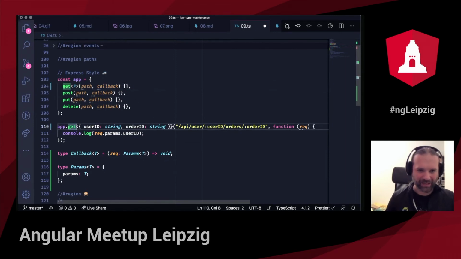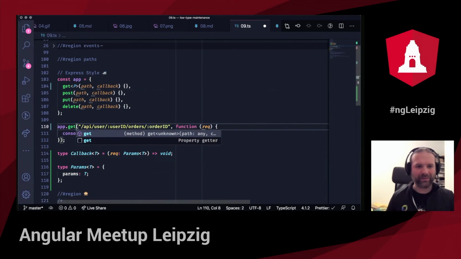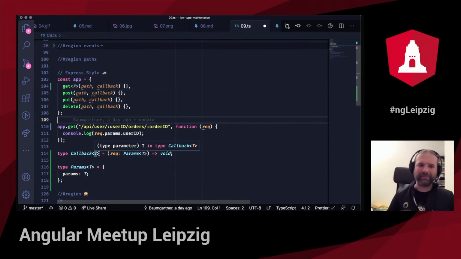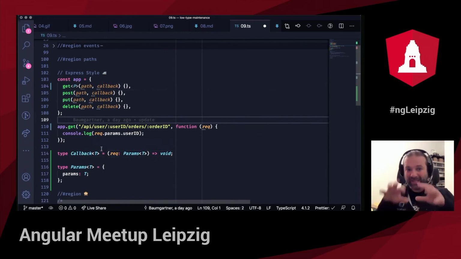Remove all those unnecessary typecasts. So one thing that you have to know if you work with TypeScript is how TypeScript works with generics. Of course I can explicitly specify a type variable for this particular generic, where I can say, okay, callback is of this particular type and params is of this particular type, or I can let inference